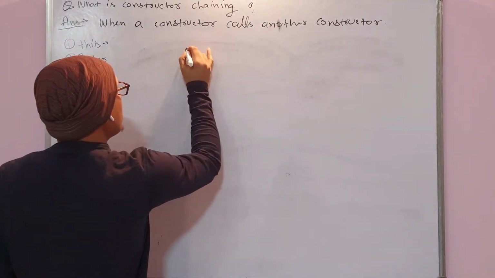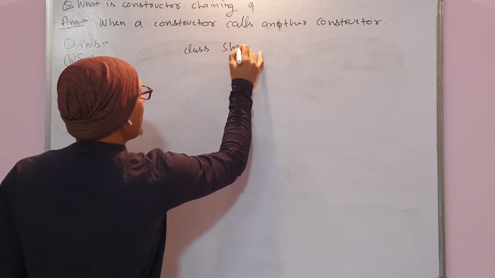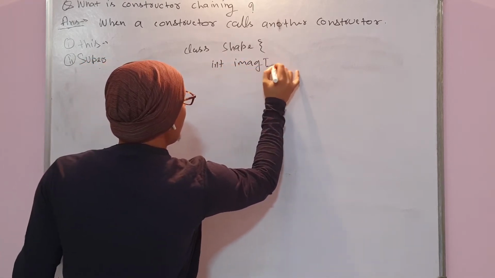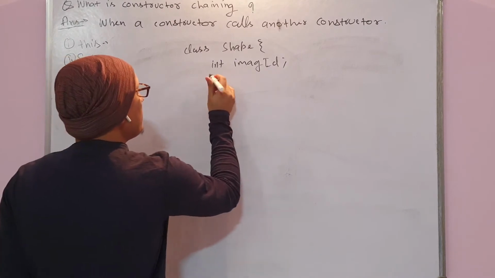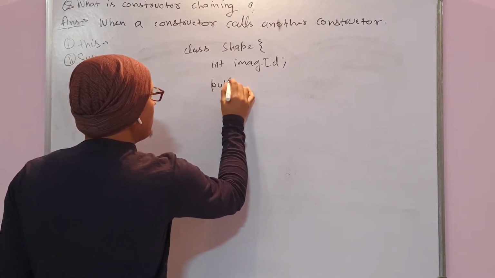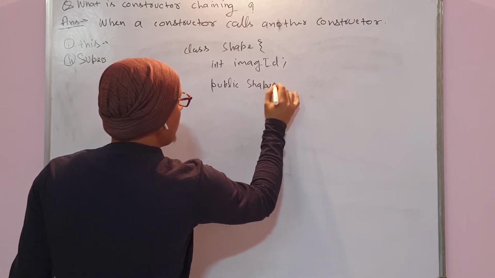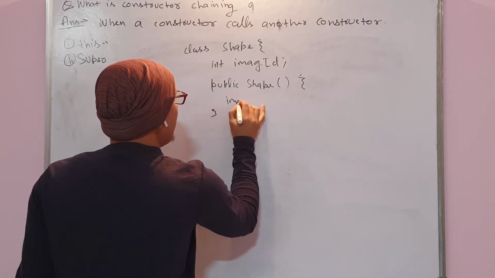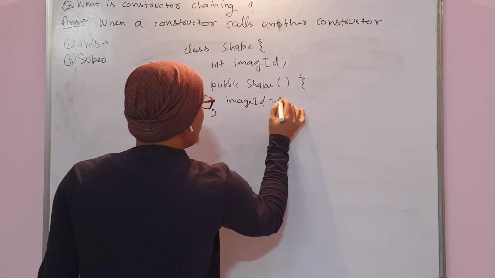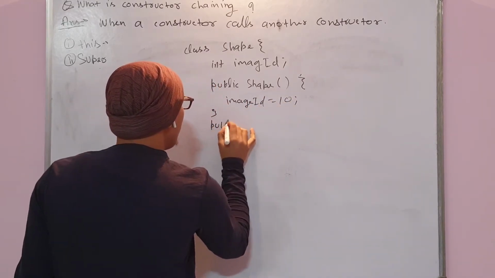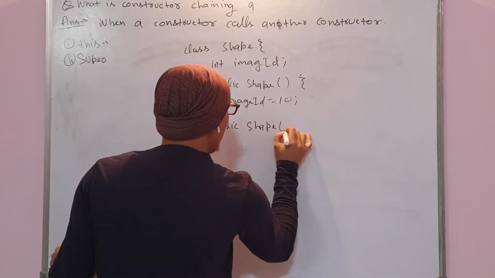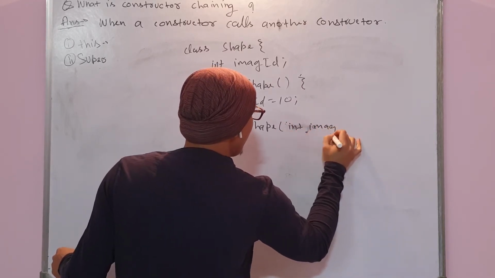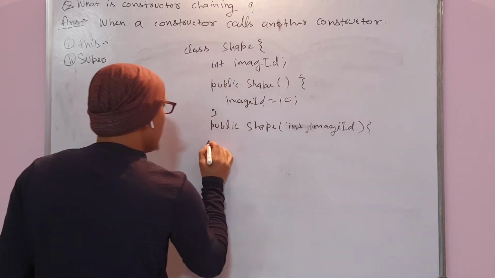So suppose there is a class Shape where there is a data called int imageId or shapeId, anything, and you have a constructor public Shape where imageId will be by default some random value, or you can also have public Shape with int imageId.